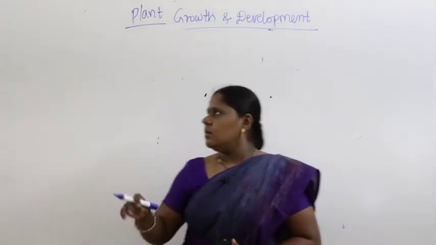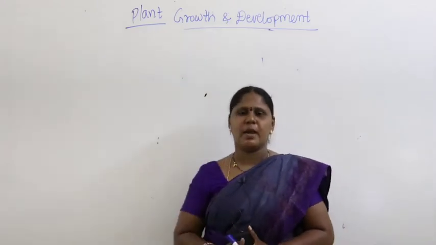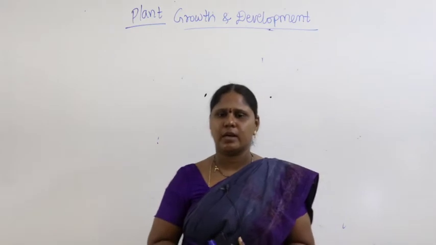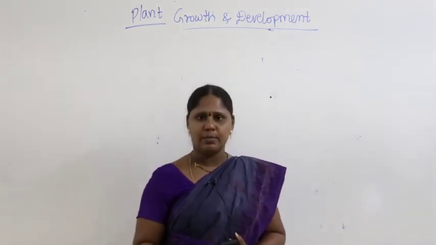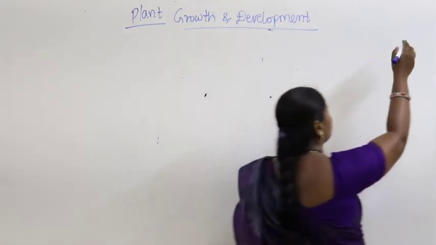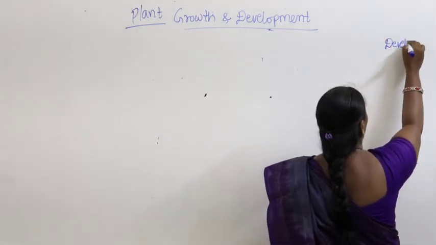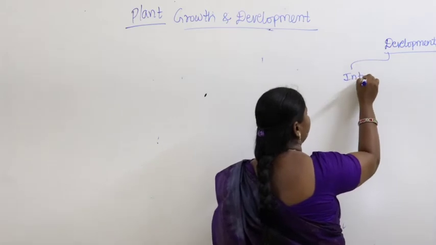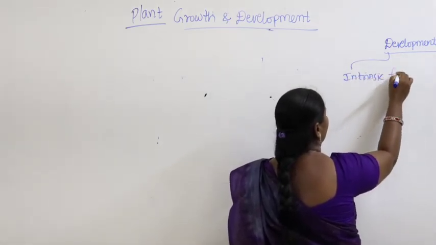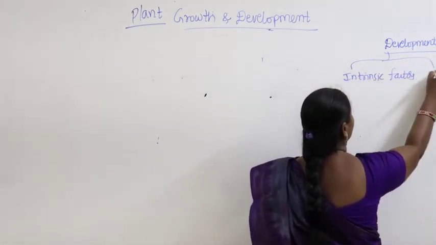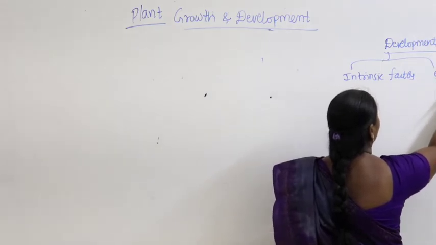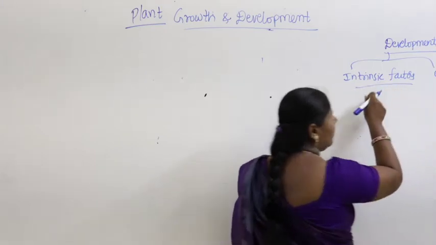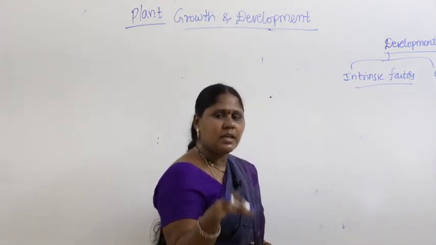Right. We are in the discussion about the chapter plant growth and development. Now if you look at the concept we discussed in the last class, if at all you remember, we discussed the process called development, and in development, what did we discuss? Intrinsic factors and extrinsic factors. Okay, intrinsic factors means internal factors.